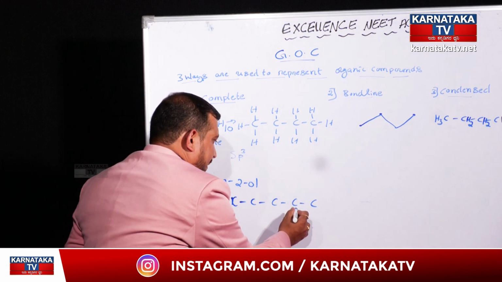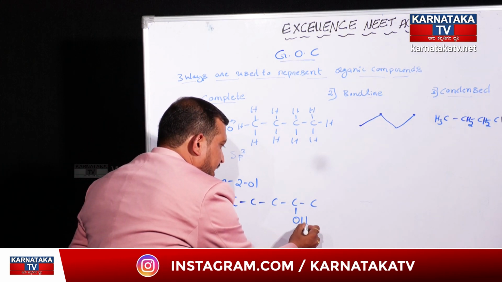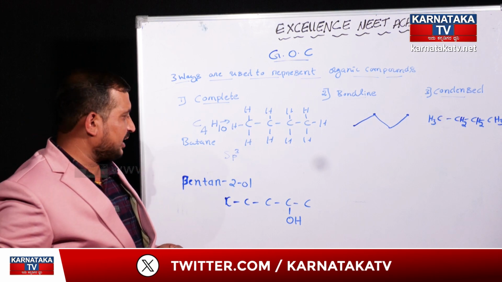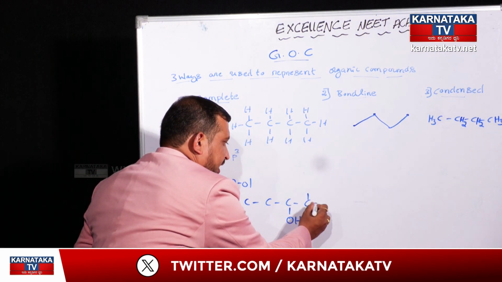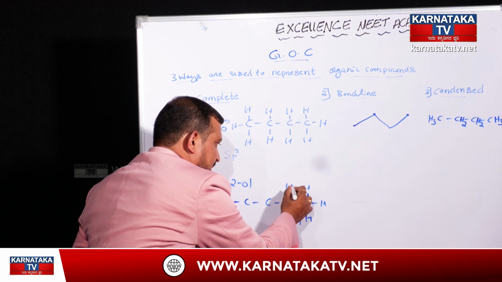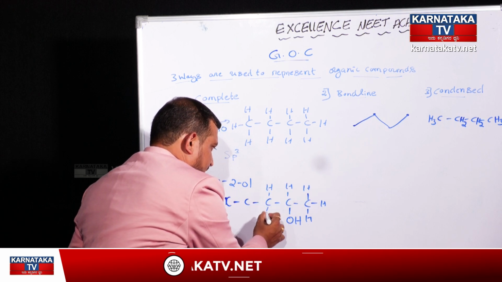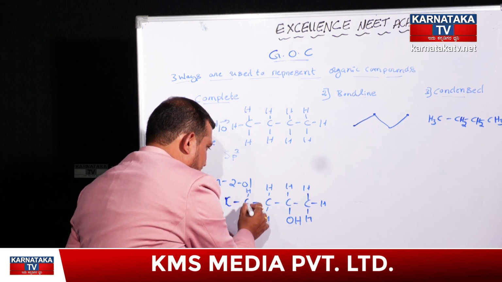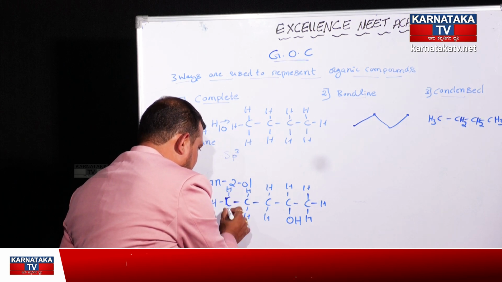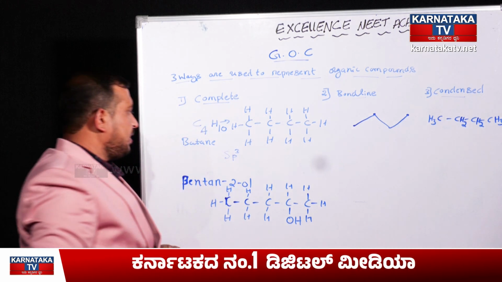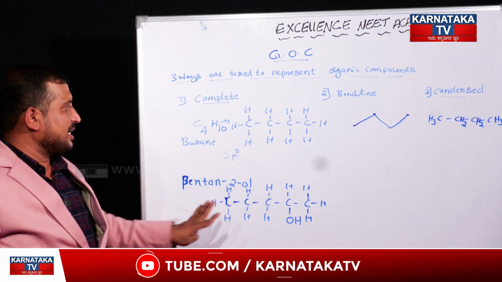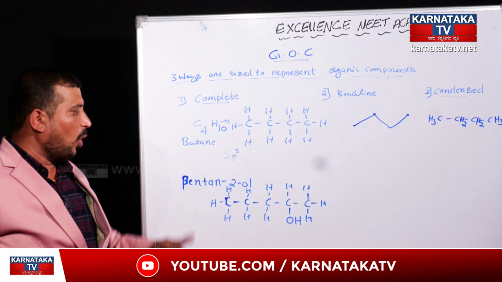And on the second carbon atom, we should write down the functional group, that is alcohol, OH. And each and every carbon atom will be represented with its hydrogen atoms here. Here also hydrogen atoms, here also hydrogen atoms, and here also hydrogen atoms. This is the complete structure of pentan-2-ol.